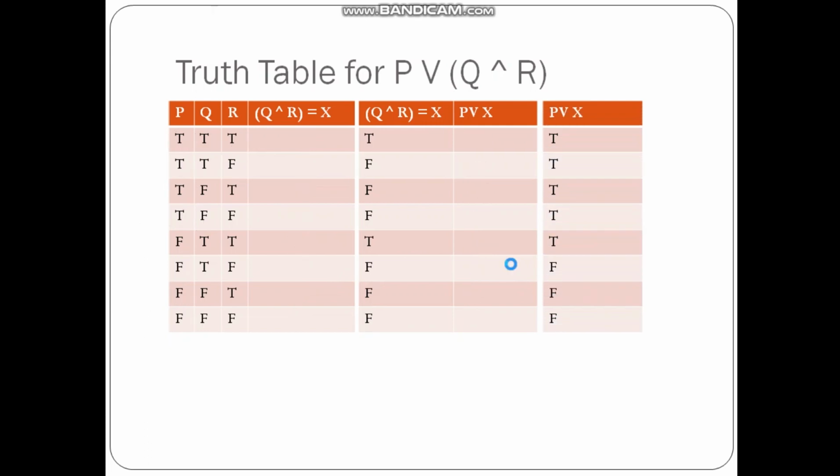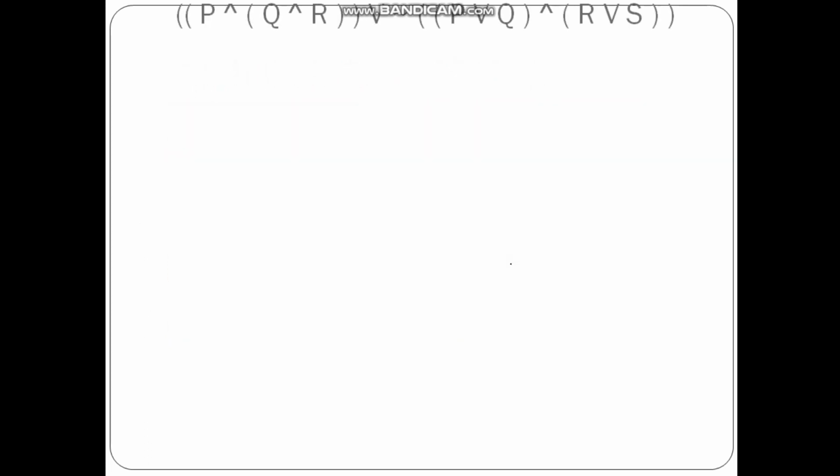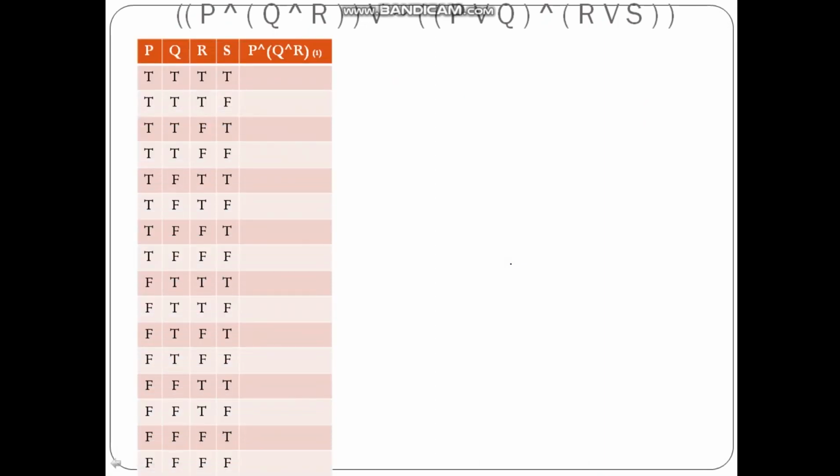Okay, moving ahead, let us try to solve another example with 4 variables: P, Q, R and S. So these are the 4 variables. Now as told previously, there will be 2 raised to n possible values. So here there are 4 variables, so there will be 16 values, and this is base 0 with 8 values. Then base 1 will have 4 true, 4 false, 4 true, 4 false.